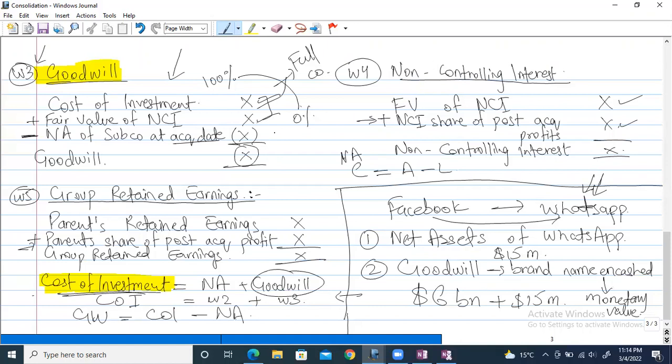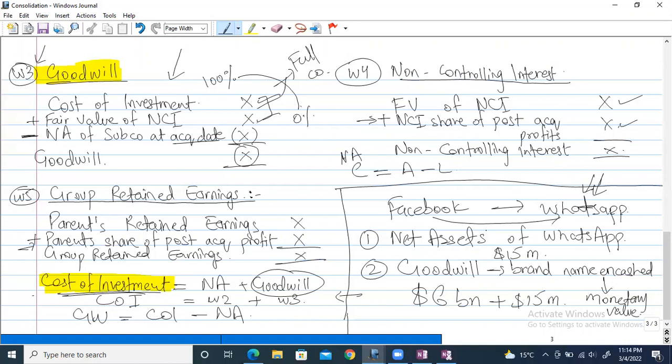No, it is not the net assets. Net asset was different. You are halfway there, you're correct, but 50%. Cost of investment contains net assets as well as goodwill. When these two amounts are combined, that is the amount we take out from our pocket. Let me give you an example.